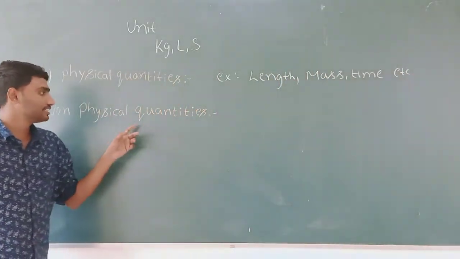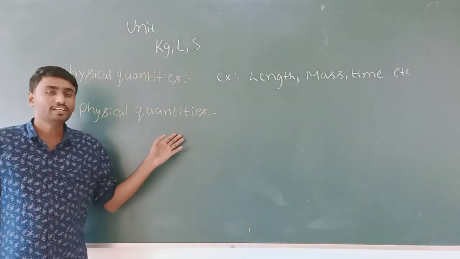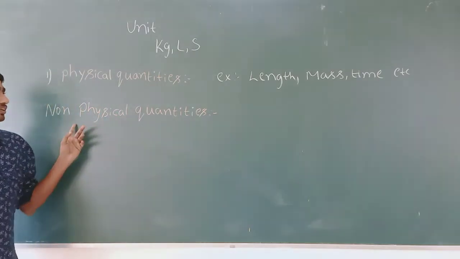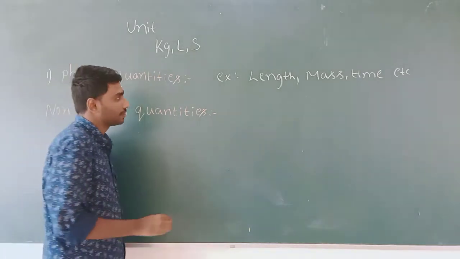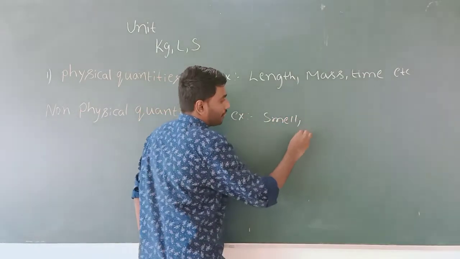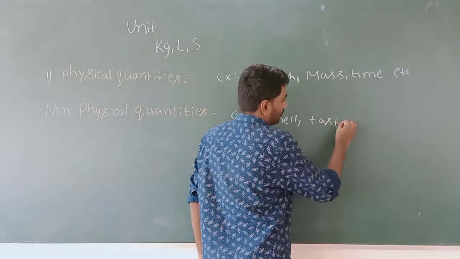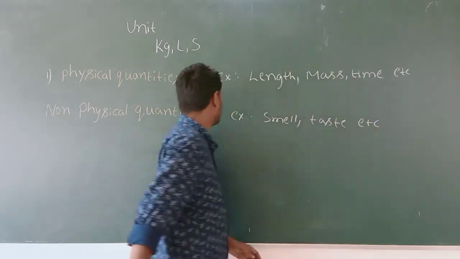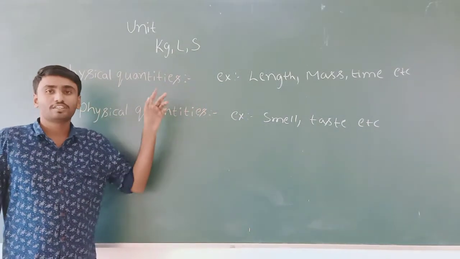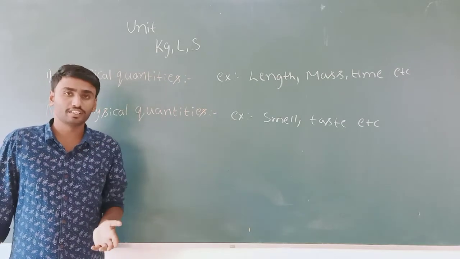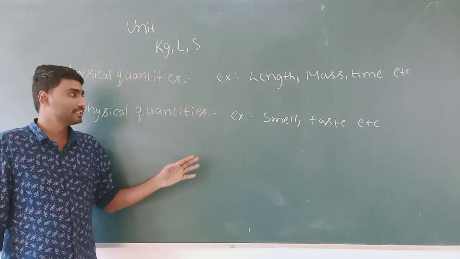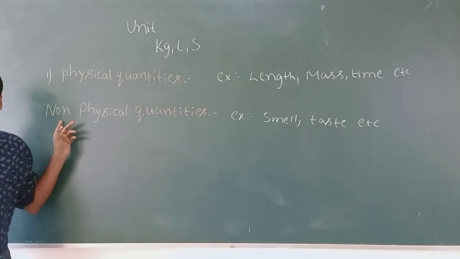And non-physical quantities, the quantities which cannot be measured, that type of quantities we call non-physical quantities. Example, smell, taste and etc. These are the non-physical quantities. So physical quantity means the quantity which can be measured, and non-physical quantity means the quantity which cannot be measured.